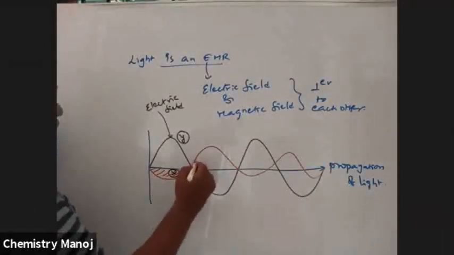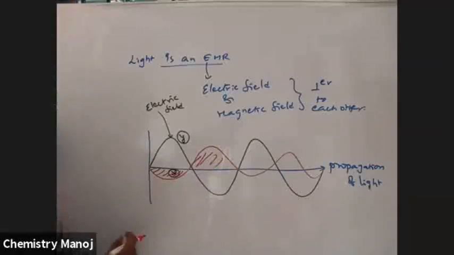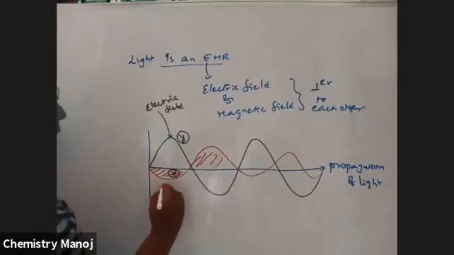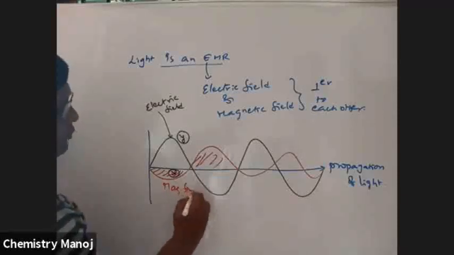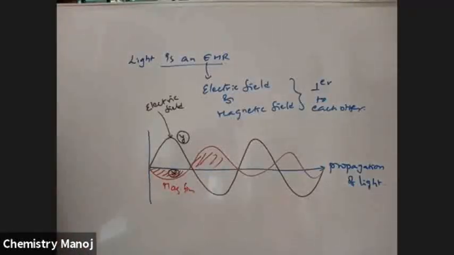It is on the z-axis, so here it is the magnetic field. So it has both electric field and magnetic field, perpendicular to each other and also perpendicular to the propagation of light.